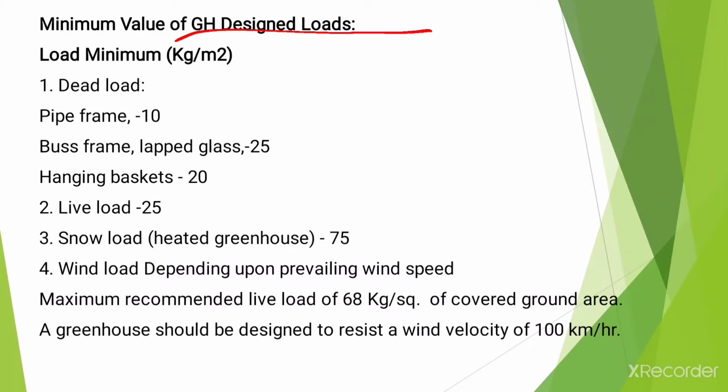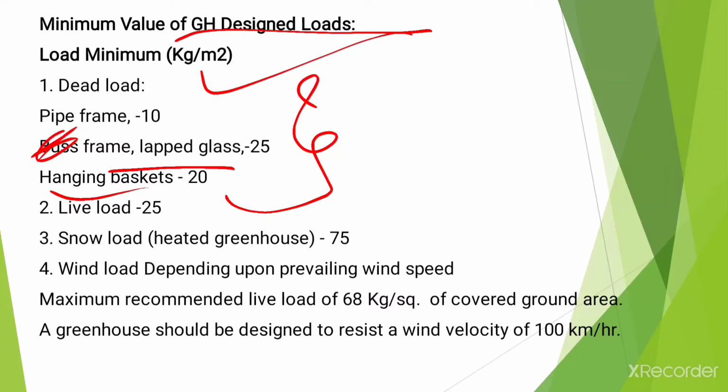Now there are some minimum values of greenhouse design loads for the different types of loads, given here in kg per meter square. Let's see the first load, that is dead load. Examples are pipe frame, truss frame, lapped glass, and hanging baskets. The minimum value for a pipe frame should be 10 kg per meter square, for truss frame and lapped glass 25 kg per meter square, and for hanging baskets 20 kg per meter square.